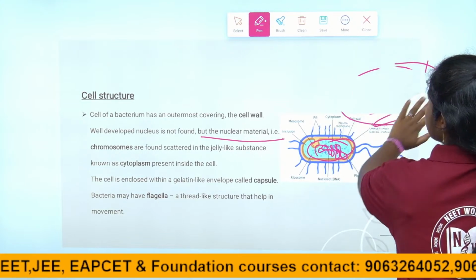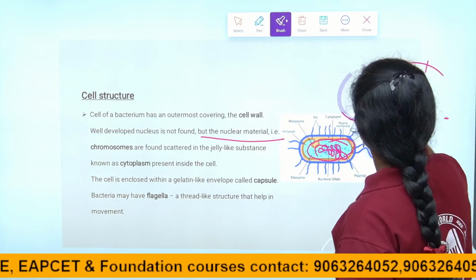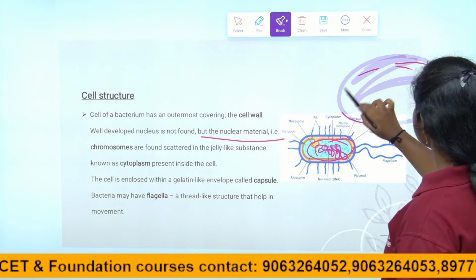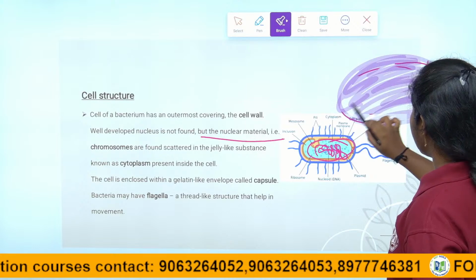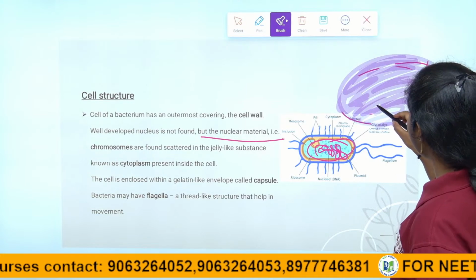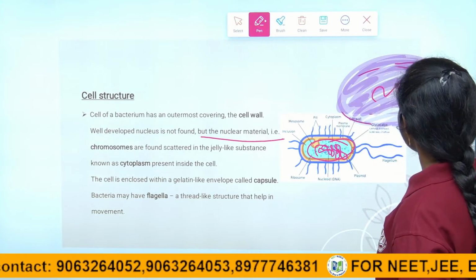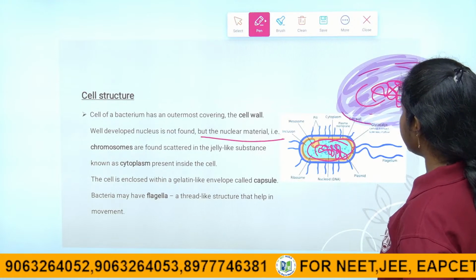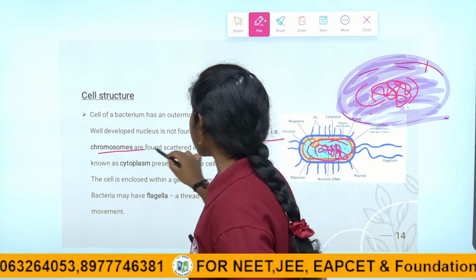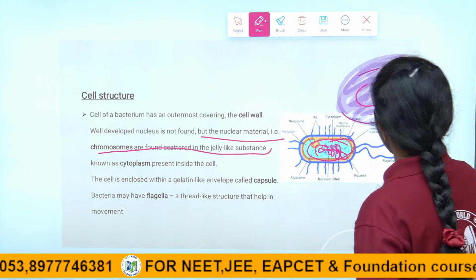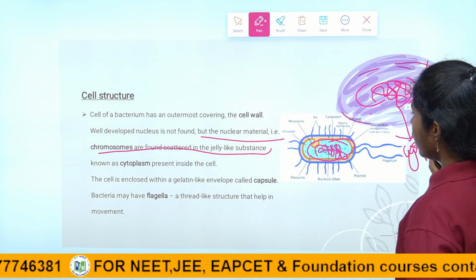So the jelly like substance, we call it as cytoplasm. In that cytoplasm, the nuclear material is scattered. So the chromosomes are not found. The chromosomes are scattered in a jelly like substance called cytoplasm, right children?